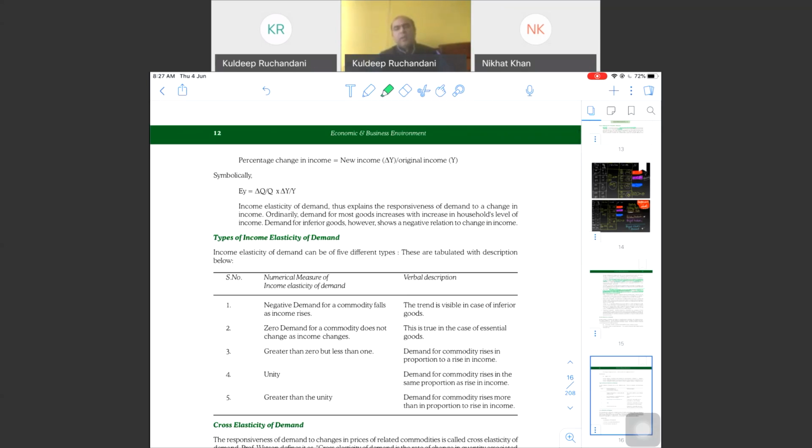But when my income increases to 1 lakh rupees per month, let's say, I will prefer to buy a four-wheeler for myself. Another example: when my salary was 10,000, I was staying in a rented apartment. When my salary increases, I buy myself a flat. So there will be a change in quantity demanded for products when there is a change in income.